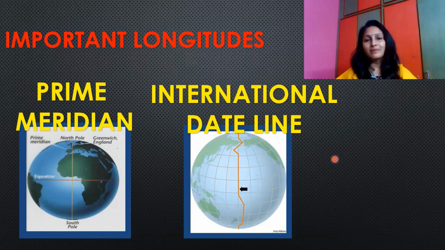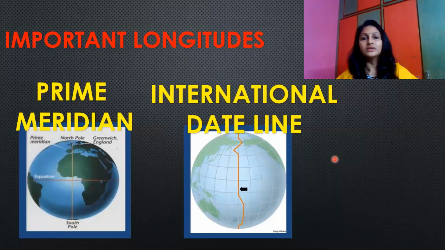We have discussed the prime meridian. Prime meridian is also known as the Greenwich meridian. And the international date line is an imaginary line, a demarcation line on the surface of the earth running from north to south, which demarcates the change of one calendar day to the next.